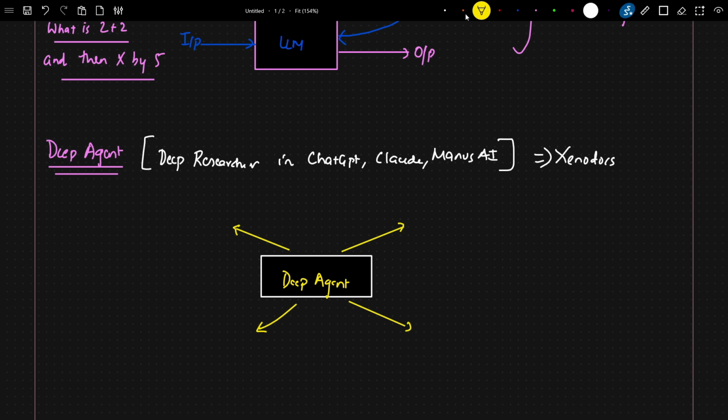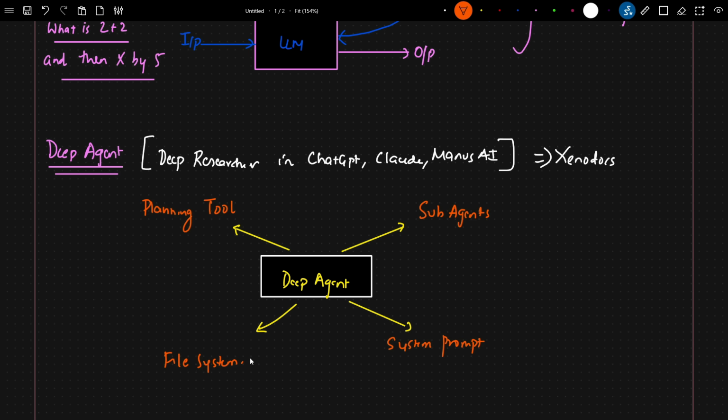So the first important property is that it has a planning tool. Whenever a query comes, it is not directly going to hit any kind of tool or give you the direct output. First, there will be some kind of planning tool. Then the second is the subagents property. Third is the system prompt. And the fourth is the file system.